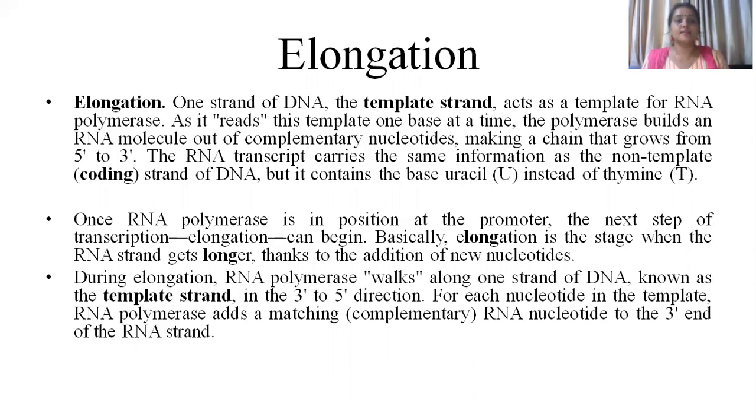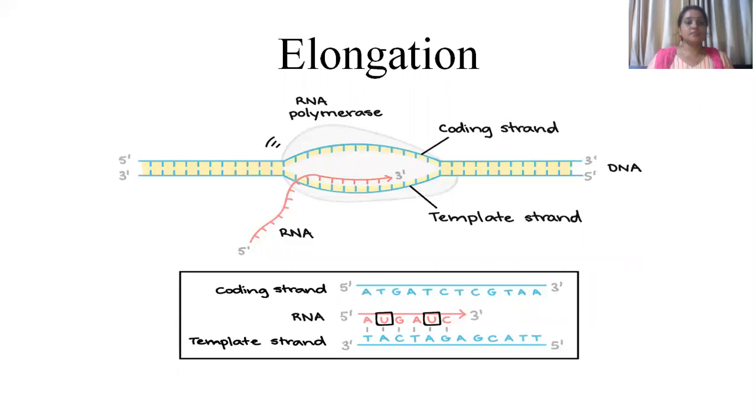And as I told you, RNA is synthesized in the 5' to 3' direction. And one more thing, as I already told you, adenine orients the addition of uracil instead of thymine. So see, this is the addition of a new nucleotide, and RNA polymerase works along the transcription bubble or template strand. Here the uracil has been added instead of thymine in front of adenine.